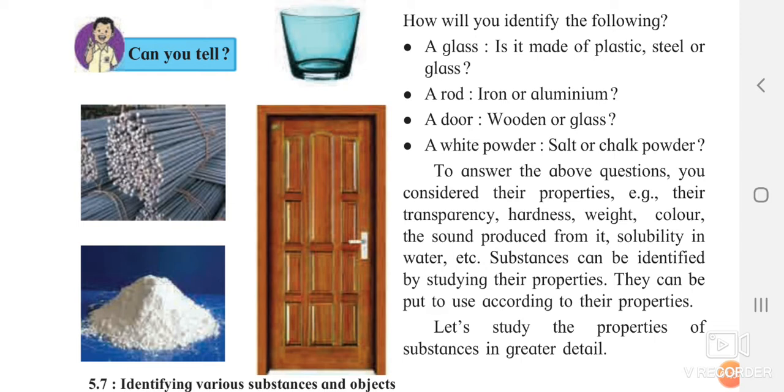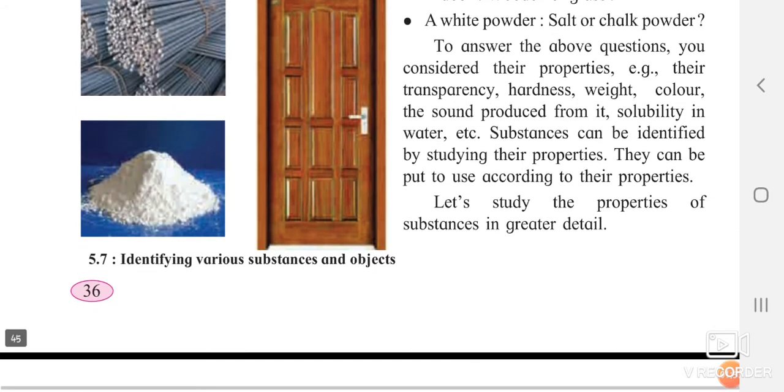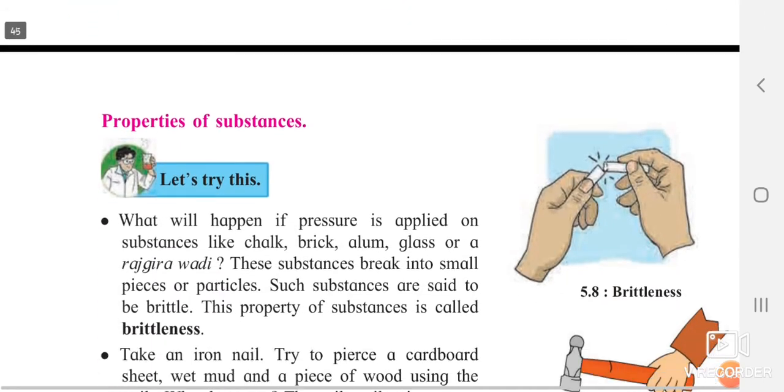A rod, is it of iron or aluminium? A door, is it wooden or glass? A white powder, is it salt or sugar, or particularly chalk powder? To answer these, you consider their properties, for example transparency, hardness, weight, color, sound produced from it, solubility in water, etc. What these are, we are going to study now in the following part, that is properties of substances.